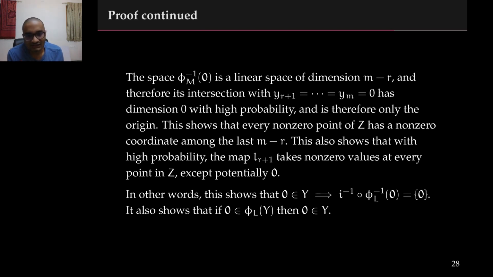This in turn implies that with high probability, the map LR plus 1 takes non-zero value on every point in Z, except potentially at the point 0. Together, all of these arguments show that 0 is the only point in Y that can map to the point 0 under the map I composed with phi L. Further, if 0 is in the image of Y under the map phi L, then 0 must be in the variety Y. No other point in the variety Y can map to 0 under the map I composed with phi L.